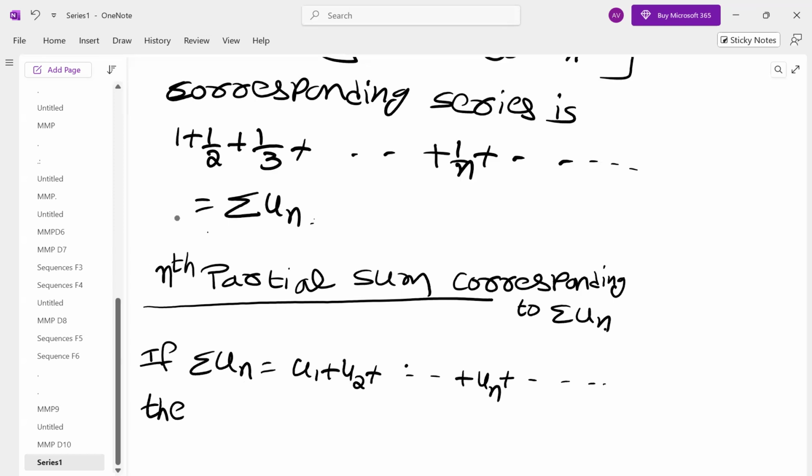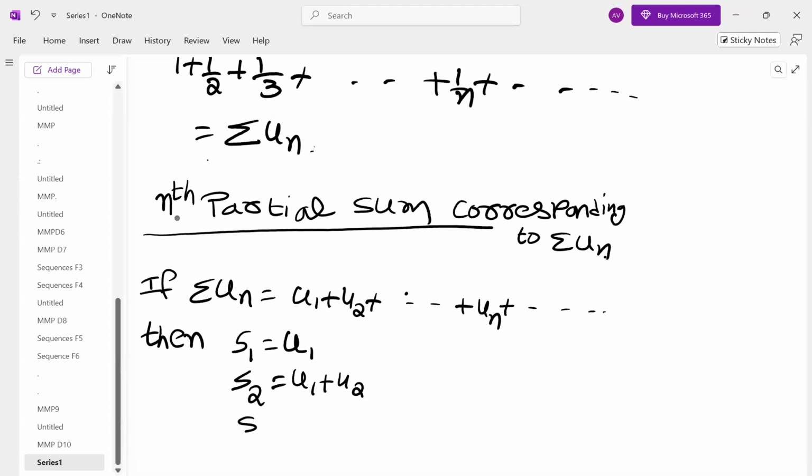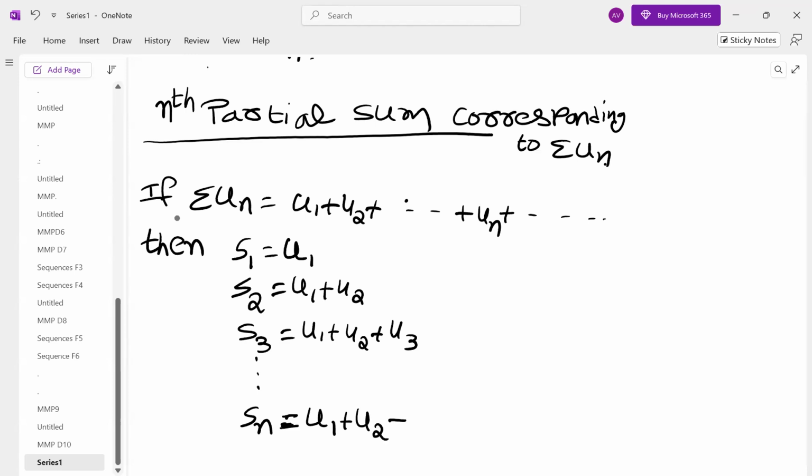Then the nth partial sum: S1 is defined as u1, the first partial sum. S2 is u1 plus u2, that is the sum of the first two terms. S3 means the sum of the first three terms. So what does Sn mean? Sn means u1 plus u2 plus and so on up to un.